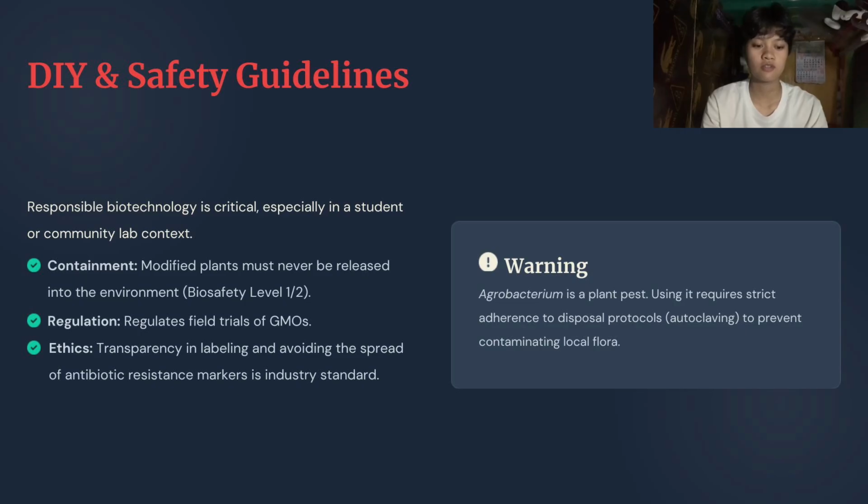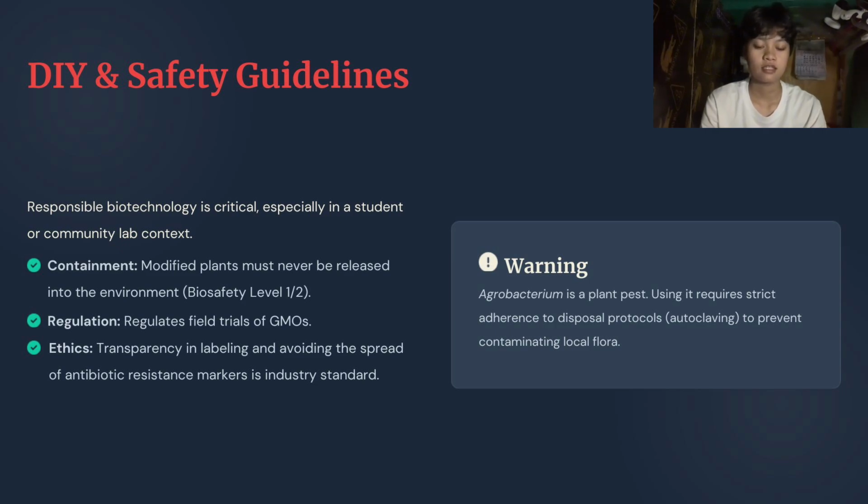Since this project involves working with GMOs, it is important to follow strict DIY and safety guidelines, especially in student or community laboratory settings. First, we need to remember that Agrobacterium tumefaciens is considered a plant pest. Even though we use a disarmed version, proper disposal is required. All cultures should be autoclaved before disposal to prevent accidental release to nearby plants.